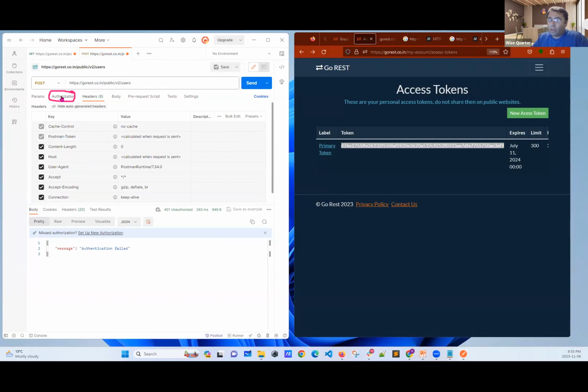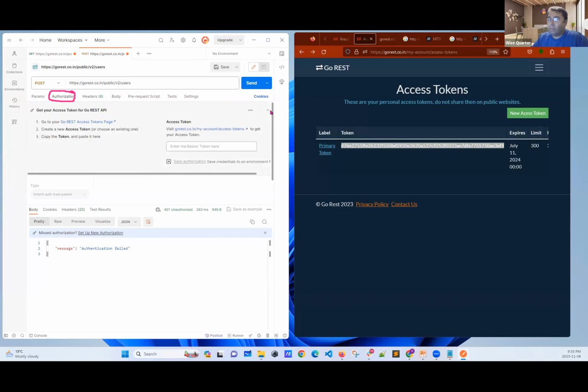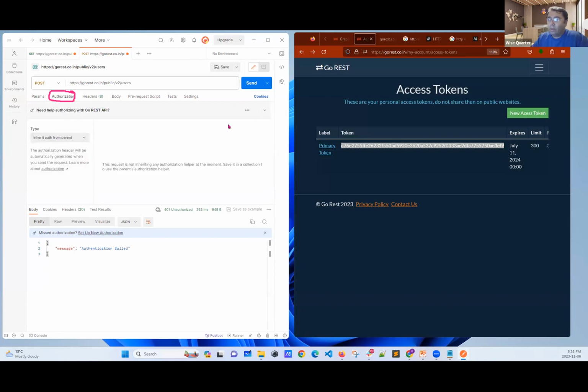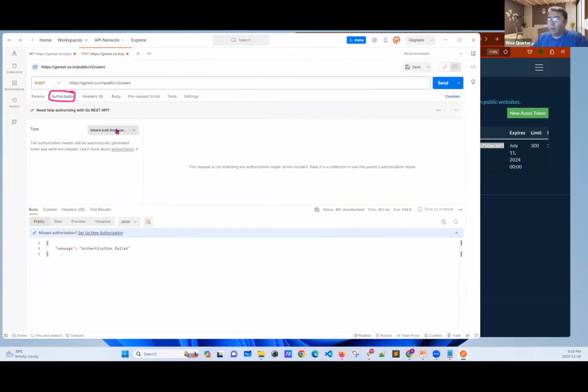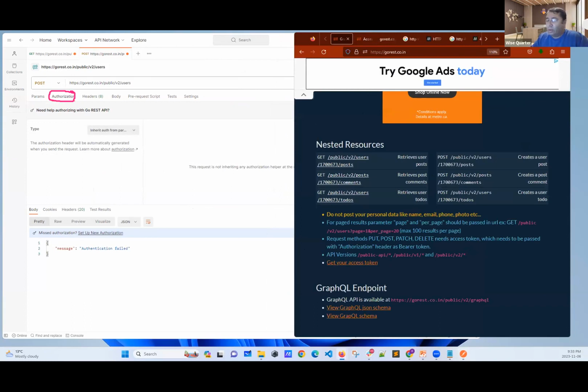Now, when you click the authorization part, please click authorization. Let's make it a little bit big. Now, here, they said, or I said, you should have the bearer token type. The token type should be bearer, which means we have lots of types.